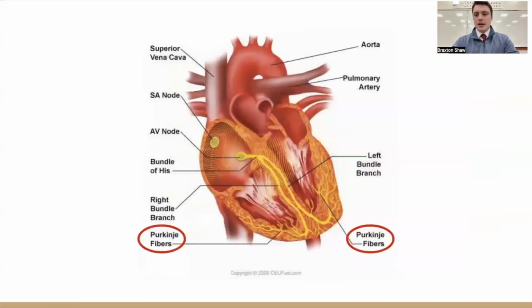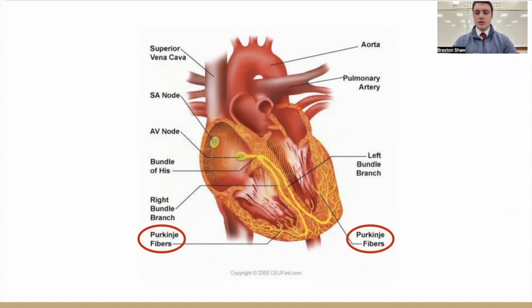As we were measuring action potentials, we didn't find any action potentials with prominent spikes that is typical of the Purkinje system. So I have a heart here, and you can see the Purkinje fibers at the bottom of the screen. I highlighted them with circles. The Purkinje system is found in the interventricular walls of the heart, just beneath the endocardium.